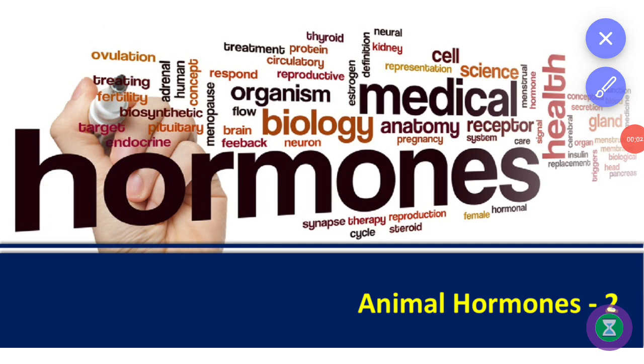Hi guys, and today we are discussing different kinds of animal hormones. In the previous lesson we already discussed the pituitary gland, thyroid gland and parathyroid gland. And today we want to discuss the pancreas, adrenal gland, reproductive glands and thymus gland.